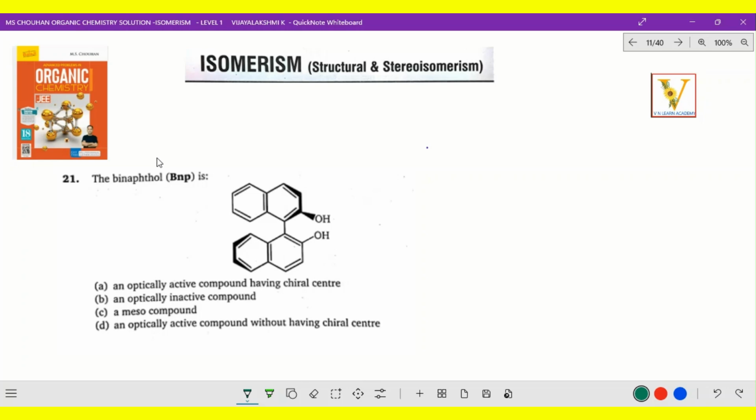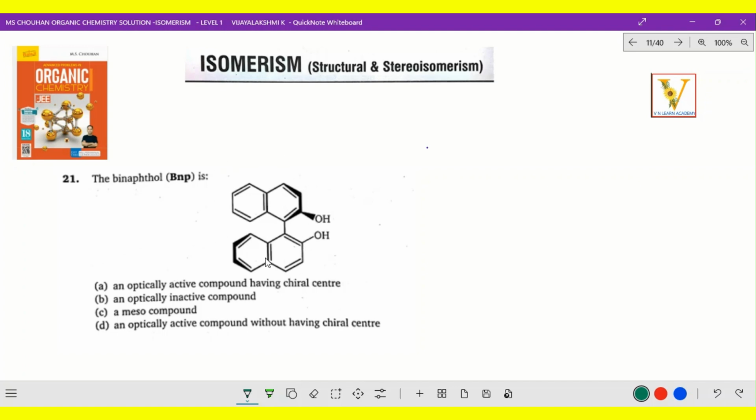Hello, students. Today we are going to see some more interesting and important questions from MS Chauhan, Chapter 2, Isomerism, question number 21 to 30. They have given the compound binaphthol. Option A, an optically active compound having chiral center. B, an optically inactive compound. C, meso compound, and D, an optically active compound without having chiral center.